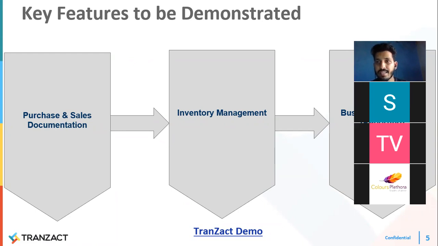Once you sort out these things, I think 60% of the business will get streamlined, because in every company, be it trading or manufacturing, in any sector, documentation is the core part of any business. So this covers a total of 50-60% of your business, the purchase and sales documentation plus inventory management, and then the rest of the things are all there.